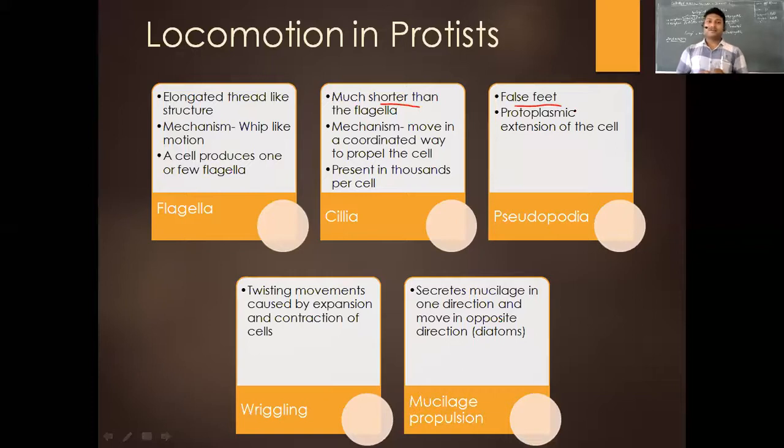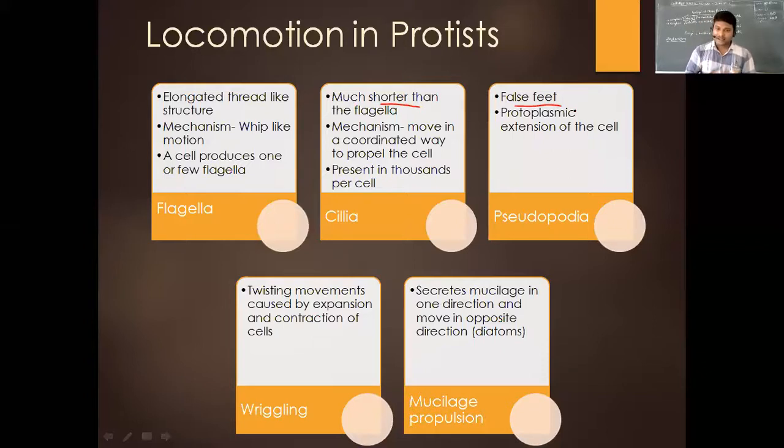The next one is going to be the wriggling. Wriggling is a mechanism, again in some of the protists. Here what happens is there is going to be a twisting movement. Why this twisting movement? Because there is going to be contraction and relaxation, or contraction and expansion of the cells. The entire cell here is going to contract and relax, and that will basically push the organism in a particular direction. Next one is going to be the last one, that is mucilage propulsion.